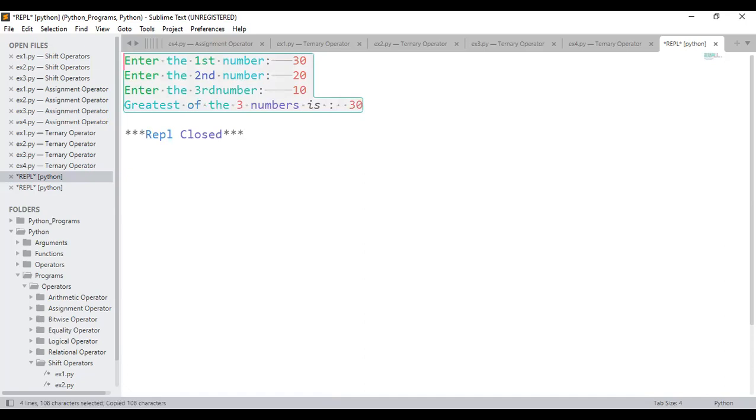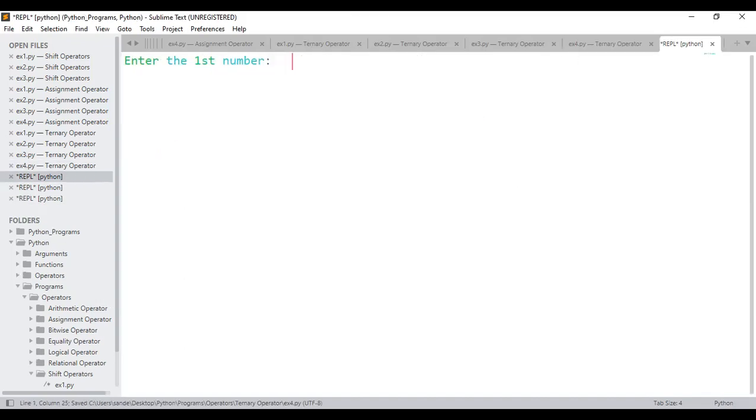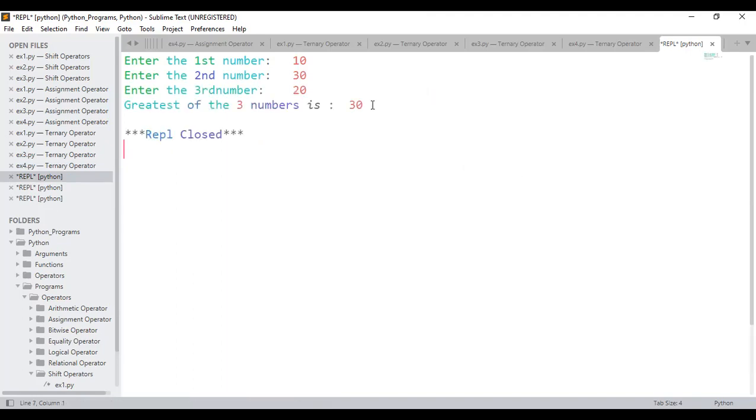I'll copy this, come back to the notes, and paste it. Next, I'll make the second number the greatest. Observe properly. I'll just execute this. 10, 30, 20. The second number is the greatest. Okay, let me come back to the notes and paste it.